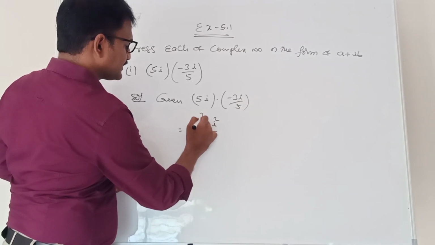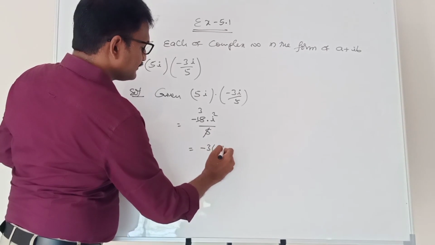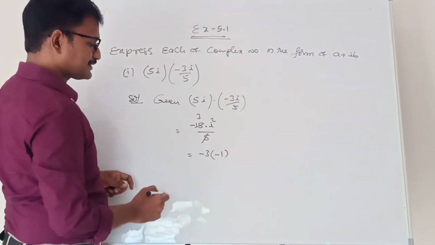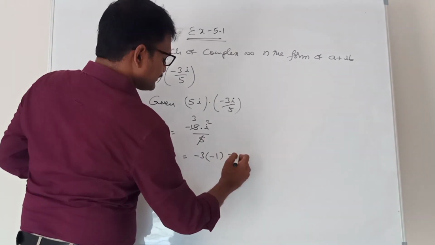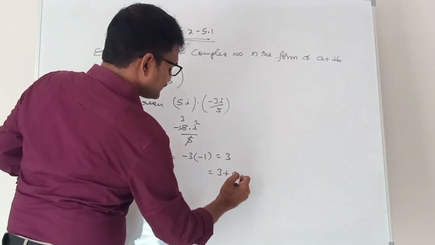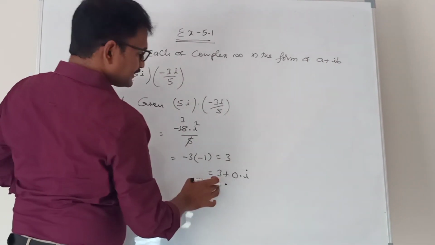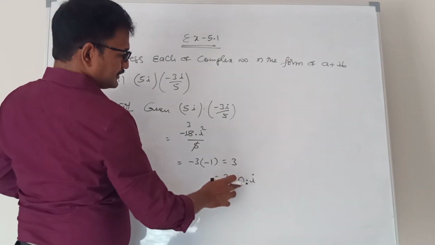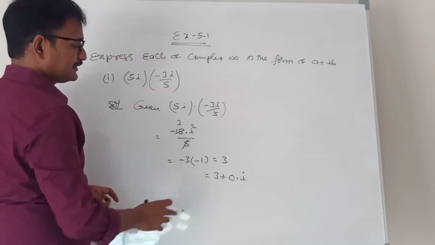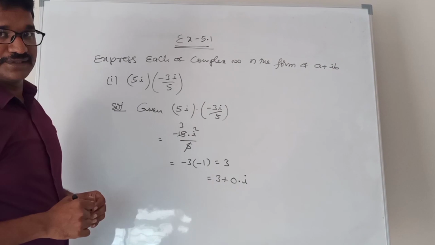The 5 and 15 get cancelled by 5 three times. Minus 3 into i square. The i square value is minus 1. Minus 3 into minus 1 is plus 3. So 3 we can write in the form of 3 plus 0 into i. See, this is in the form of a plus ib. What is the a value? 3. The b value, 0. So this is the solution of the given complex number.